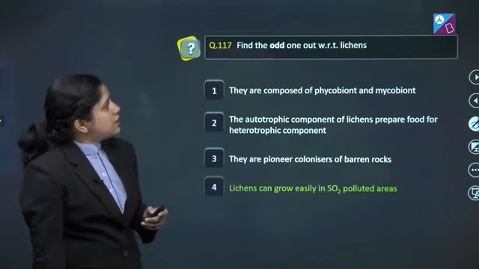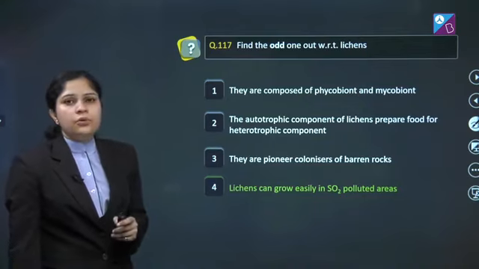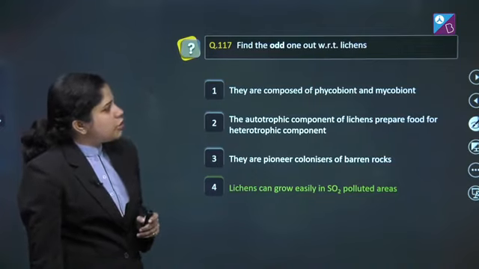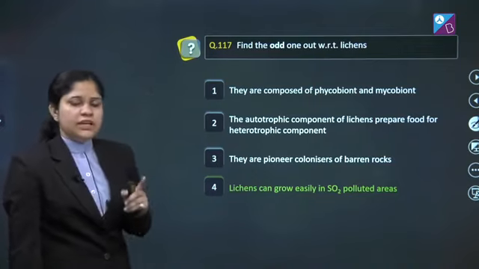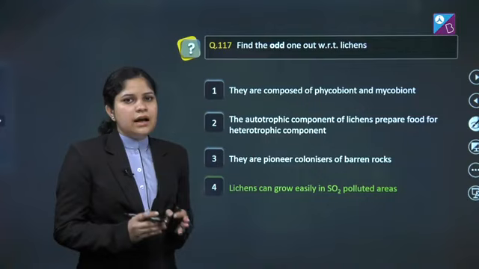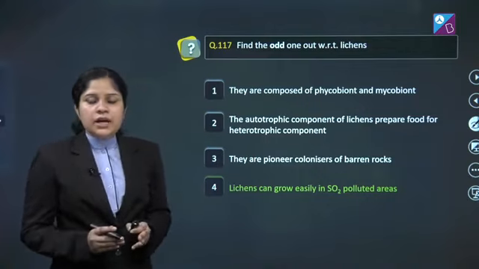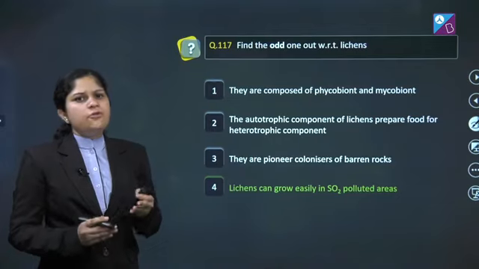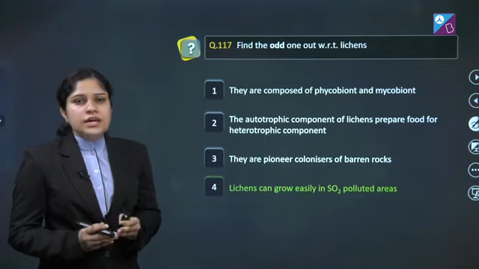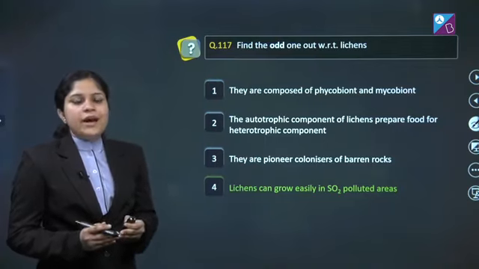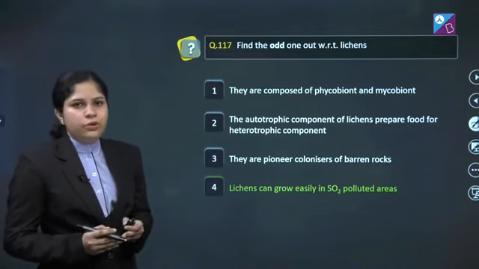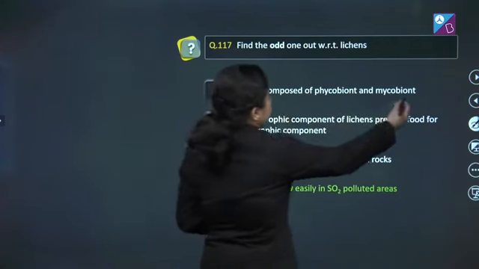Question number 117. Find the odd one out with respect to lichens. First, they are composed of phycobiont and mycobiont. Yes, lichen shows a symbiotic association between the alga and the fungi, where alga is known as the phycobiont because it can show photosynthesis and provide the food to the mycobiont, whereas the fungi is known as the mycobiont and it provides shelter and the protection and other necessary conditions to the phycobiont. So, first statement is absolutely true.